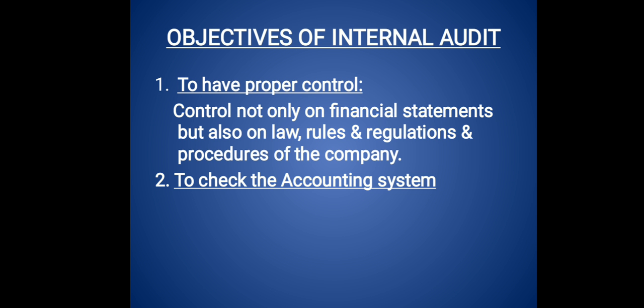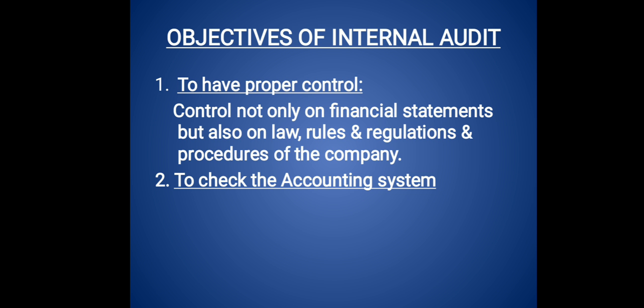Next, to check the accounting system. The accounting system of companies may vary from company to company. It may be a cash system or an accrual system, whether it is correct or not. Suppose it is a company form of business, then accrual is compulsory for such businesses. They cannot maintain on cash basis. Even professionals can follow the cash system, but only up to a certain limit. If your remuneration or fees is more than the given limit, then you must follow the accrual system only.